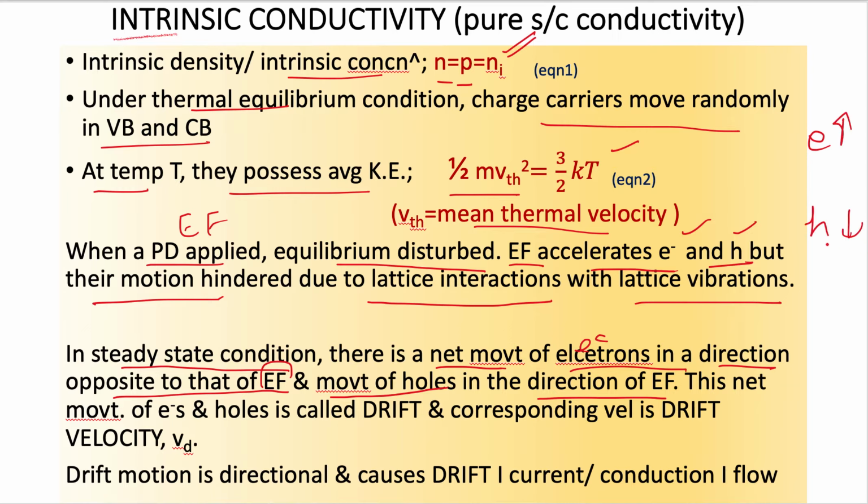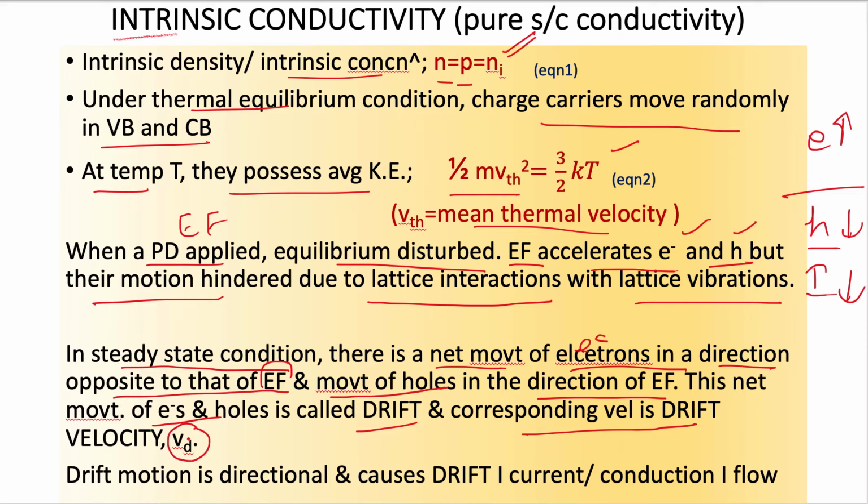So actually the current conduction direction is governed by the holes direction, so current direction will also go in the downward side. So there is a net movement of electrons in a direction opposite to that of electric field, and electron holes move in the direction of electric field. This net movement of electrons and holes is called drift, and the corresponding velocity is the drift velocity.